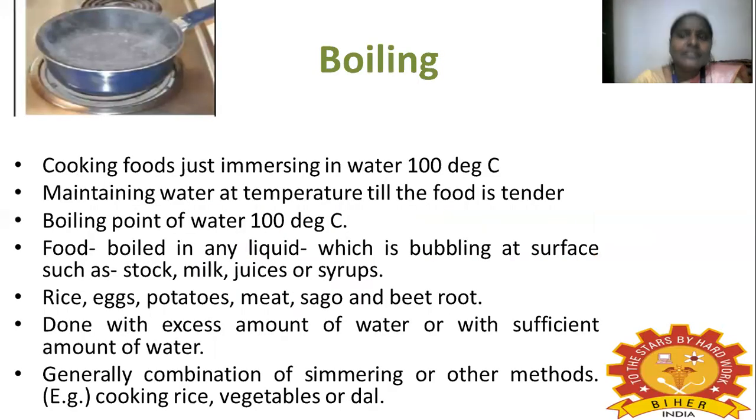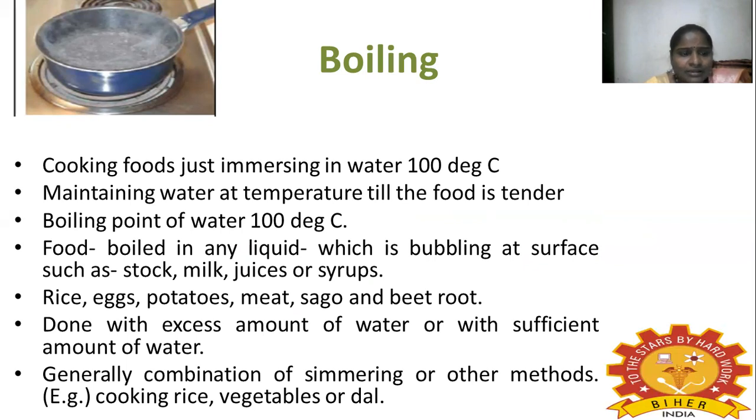First we are going to see moist heat, and we will discuss boiling. What is boiling? We cook the food by immersing it in water. The water temperature should be 100 degrees Celsius, and you have to maintain the water temperature until the food is tender. The boiling point of water is 100 degrees Celsius.